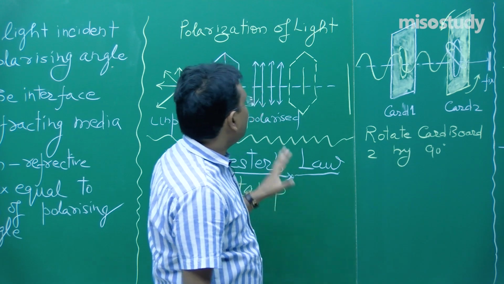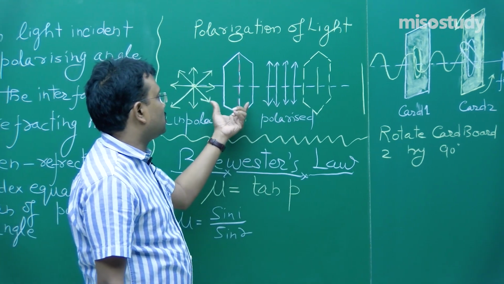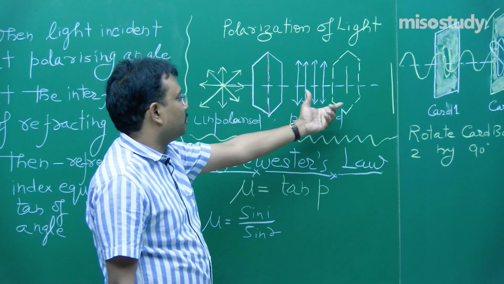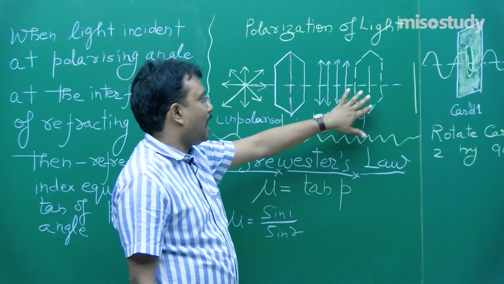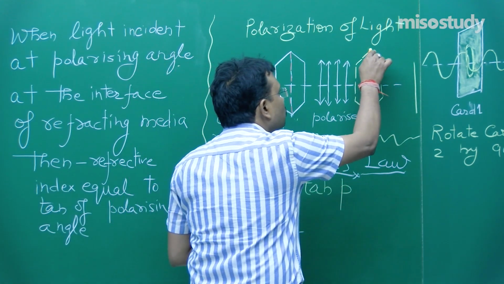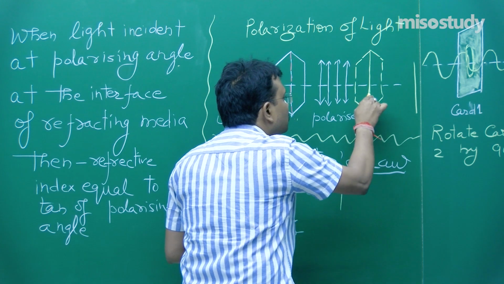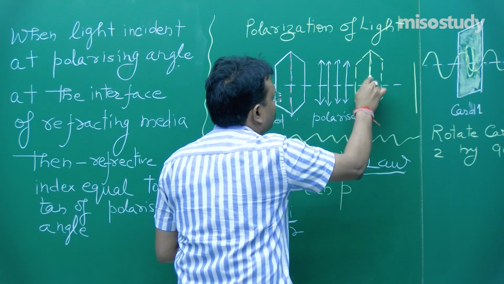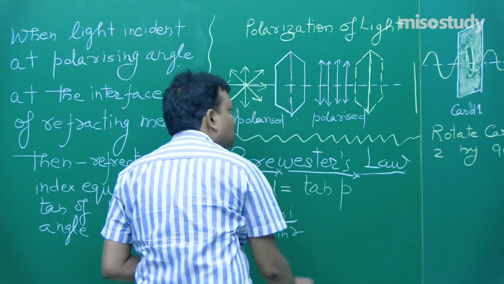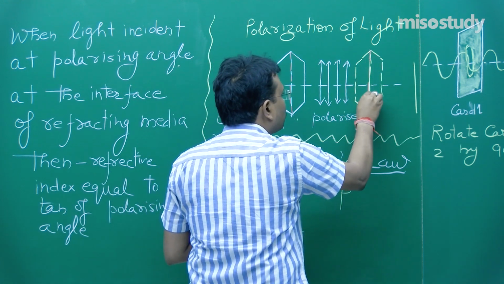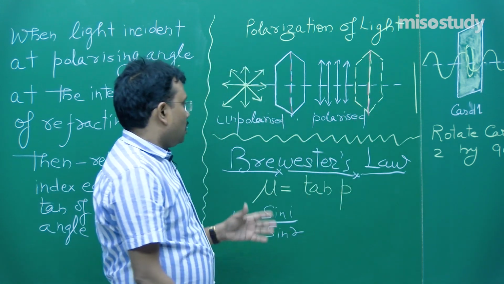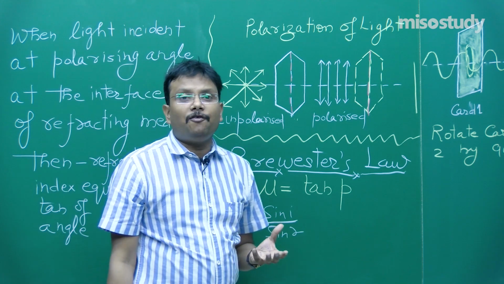And here once again this is a tourmaline crystal or nicol prism. This is another one which is used for analyzing. Sorry, actually this is the crystal axis. Fine, this way. So, that is the concept of polarization.